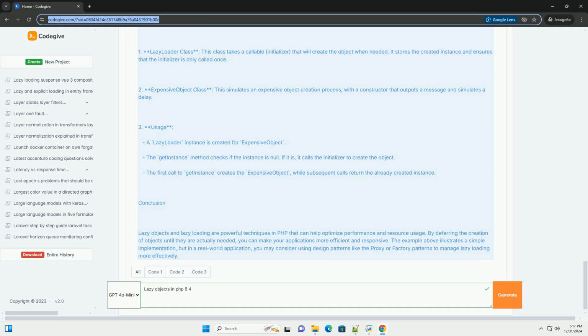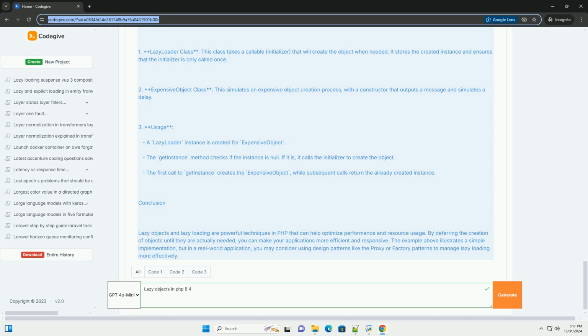Implementing lazy objects in PHP. You can implement lazy loading in PHP by using several techniques. Below is an example demonstrating how to create a simple lazy loading mechanism using a closure. Example of lazy loading, PHP.